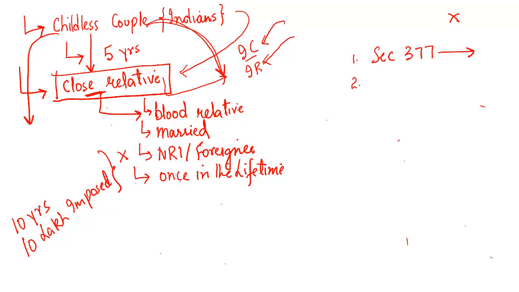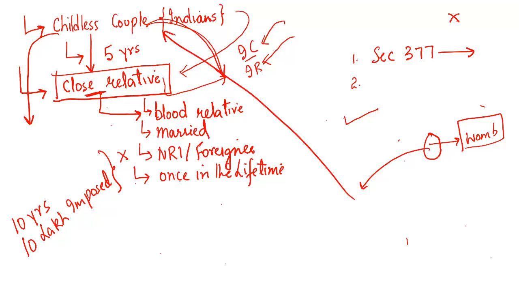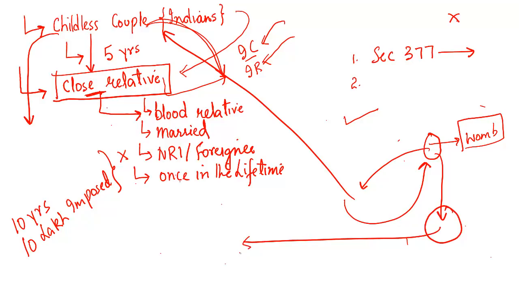There is another argument. Some people say that even commercial surrogacy should be allowed. Why? Because if a woman is renting her womb, instead of working as a sex worker, instead of working in agricultural farms, instead of working as a household maid, why can't this woman rent her womb to childless couples? And ultimately she can be paid a handsome amount of money as well. She can be given medical insurance as well. She can earn a better livelihood, and through this she can educate her own children. She can raise the nutritional standard of her family.